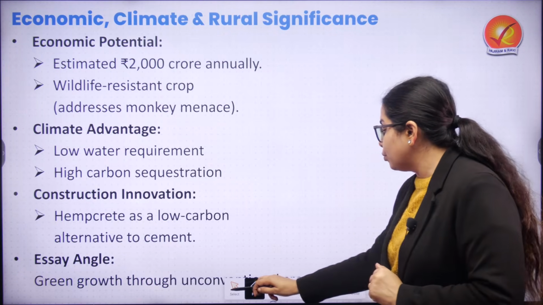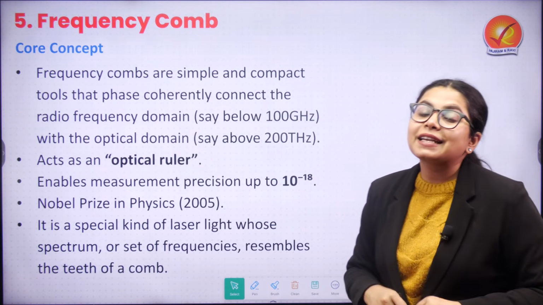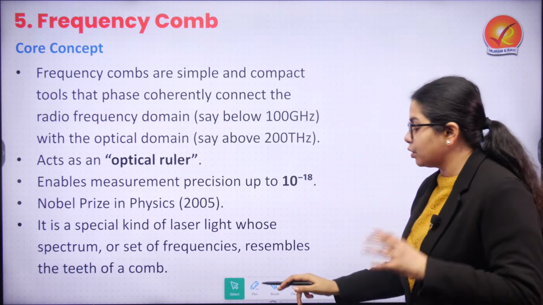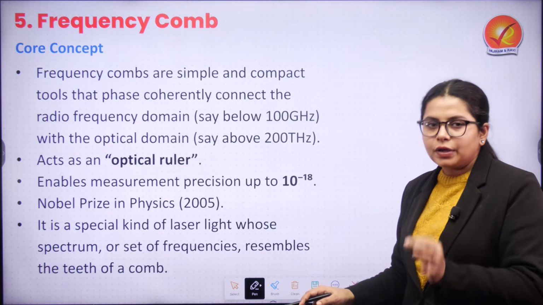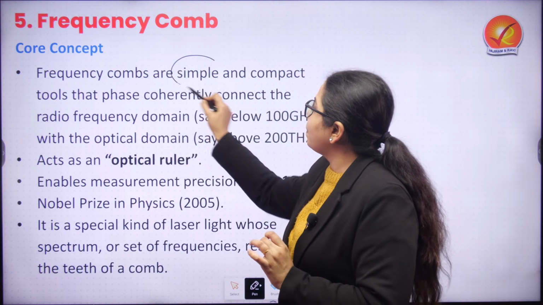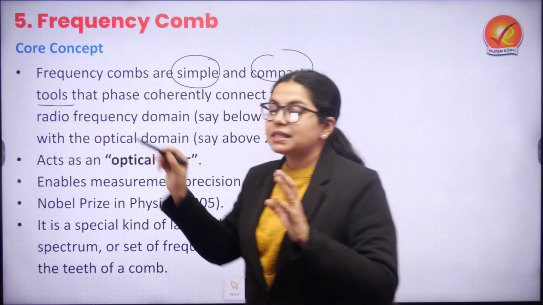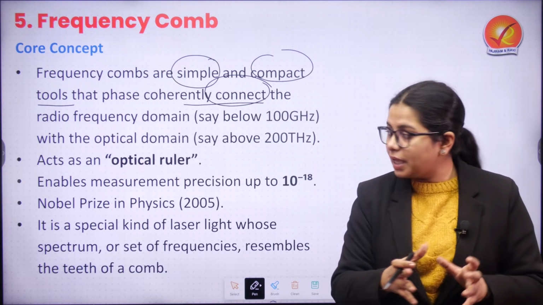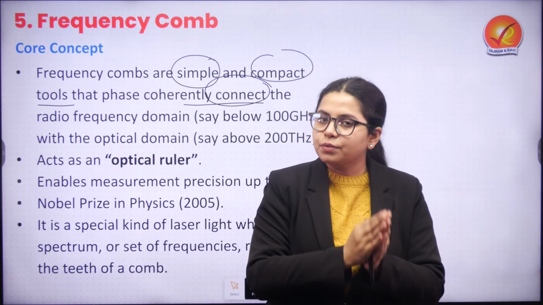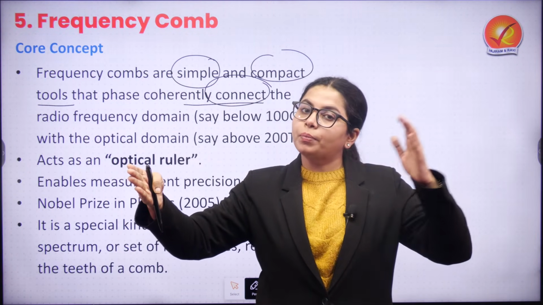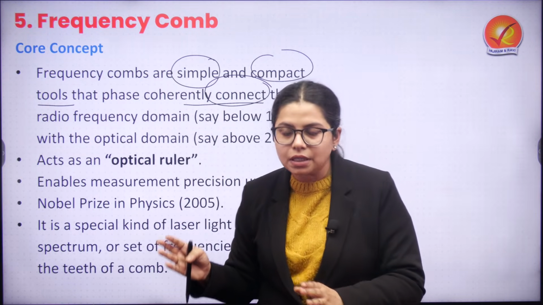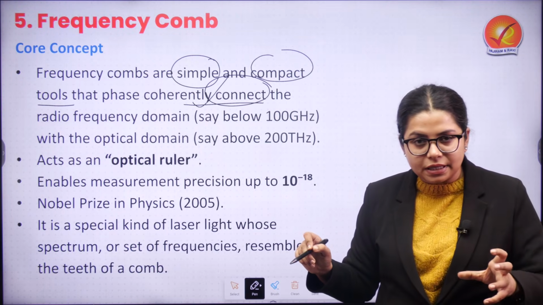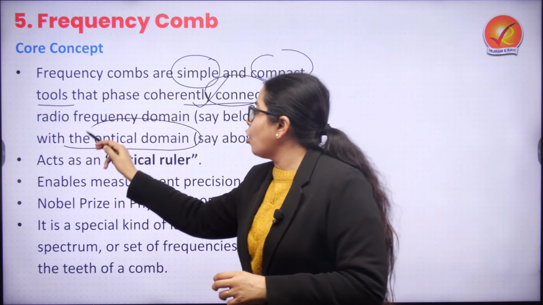Now on this note, we will move to the next term that we are doing today, that is frequency comb. This is one of the difficult terms that we are going to handle today. A frequency comb is basically a compact and simple tool that exists to phase-lock and connect the radio frequency domain to the optical domain. There are different types of frequencies. We have the radio domain, and we have the optical domain. A frequency comb is a tool that connects the radio frequency domain with the optical domain.